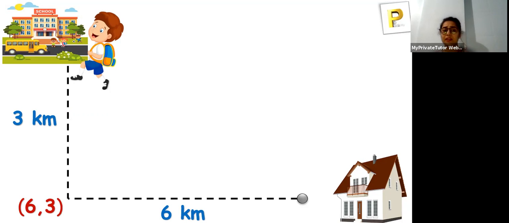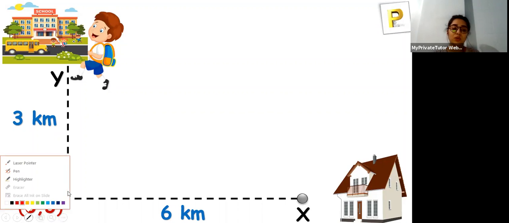How could you be thinking about this? You might have studied graphs in your earlier standard, and that is quite interesting. In the maths part, that is the easiest and most interesting way. So you'll be thinking that the x-axis and y-axis are present. We considered this as the x-axis, from the house to the west, and then till the school we considered as the y-axis, and we get the points as 6,8.